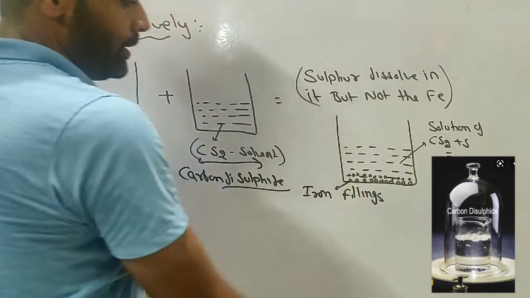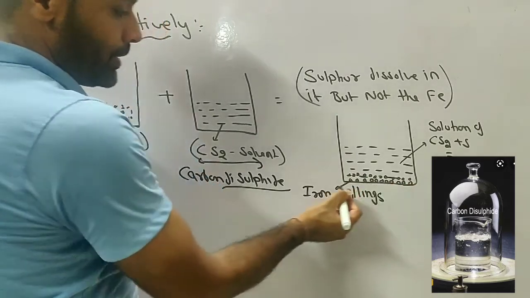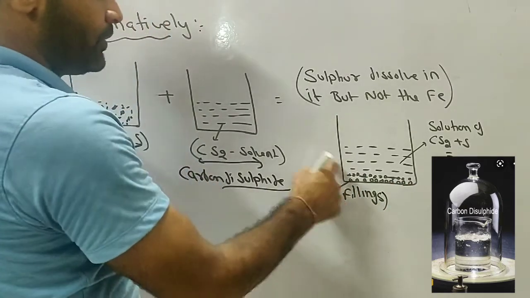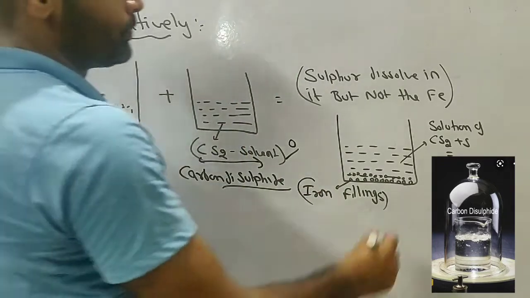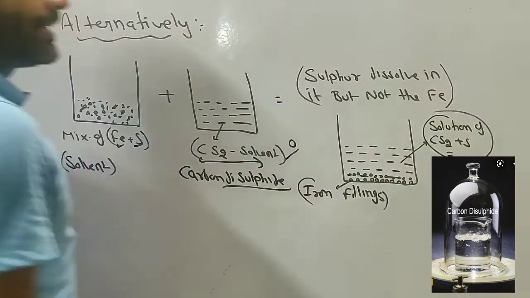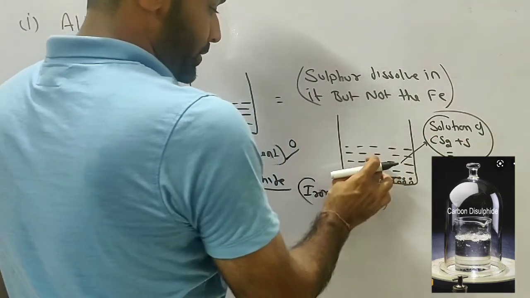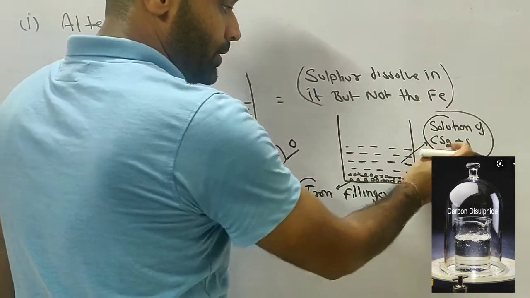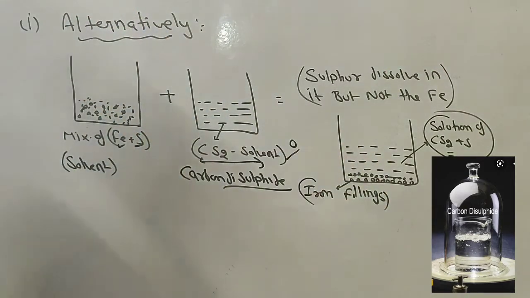So this is the solution now. What is happening? The iron filings just settle down like this, because iron filings will not dissolve in this carbon disulfide solution, but sulfur gets easily dissolved in it. So this is carbon disulfide plus sulfur. This is a solution of carbon disulfide and sulfur, but the iron filings are just left behind.